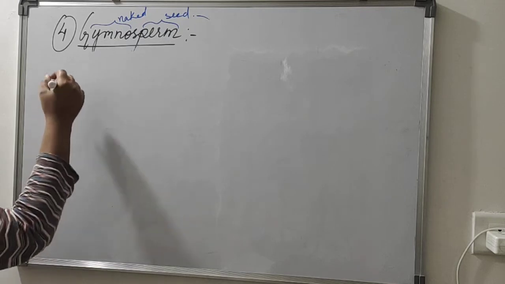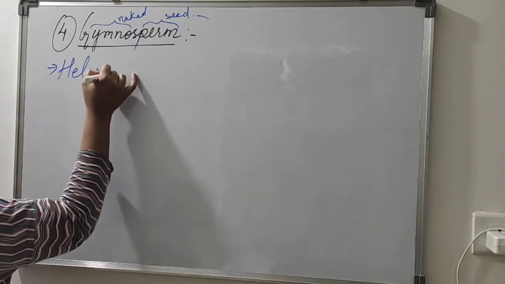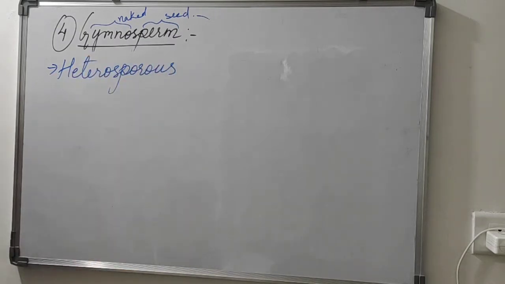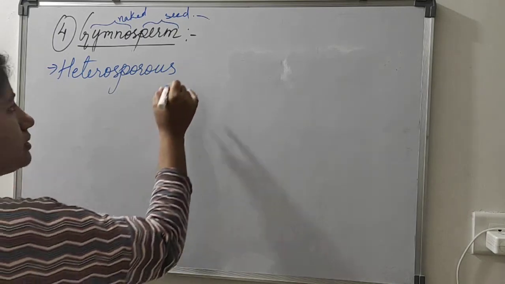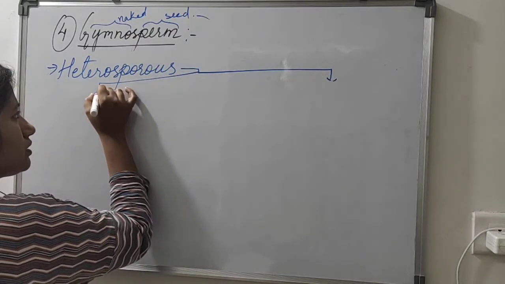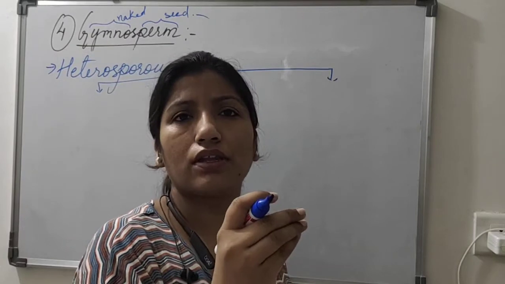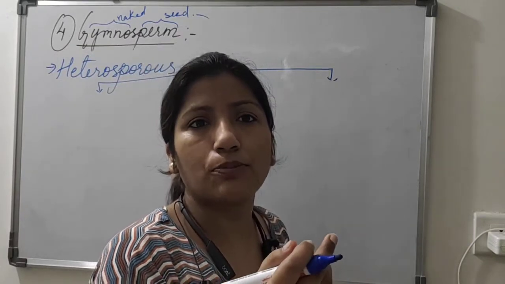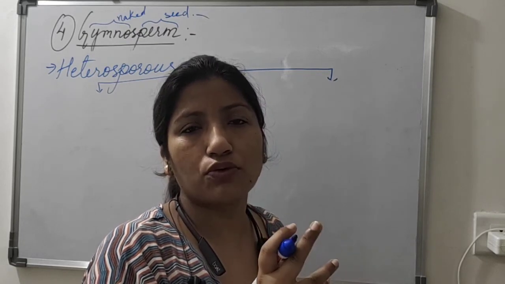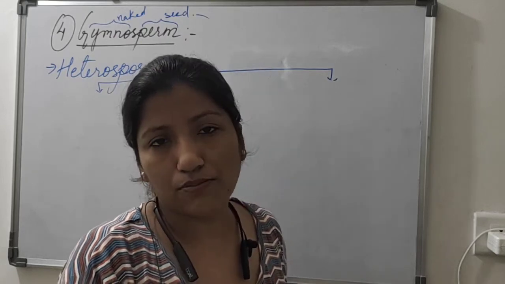Then the gymnosperms, they bear heterosporous spores. They produce heterosporous spores. It means, if you can recall from the previous one, homosporous and heterosporous. Homosporous means the spores which are released by the sporophytes are all the same in size, and heterosporous means the spores released by the sporophyte are of different size. One is big, one is small in size.